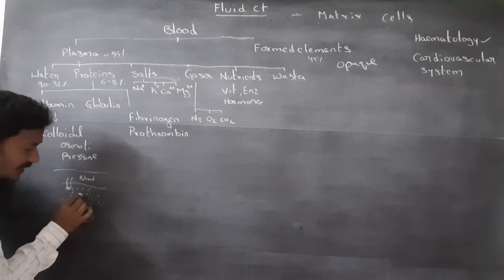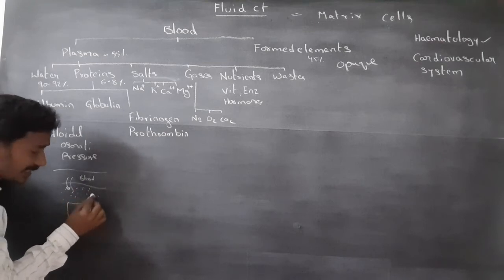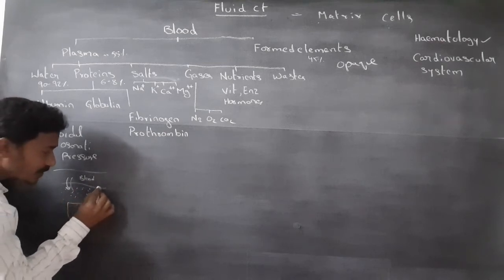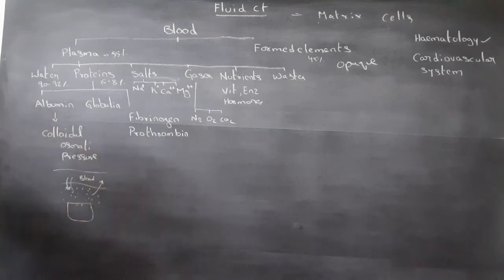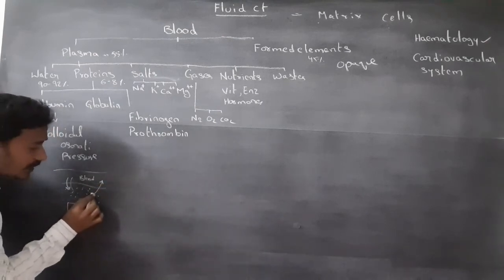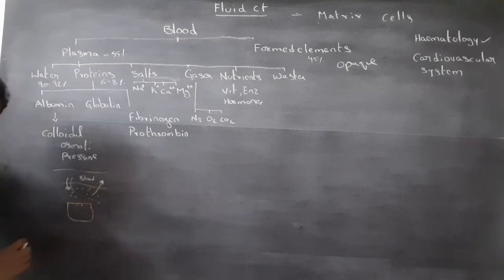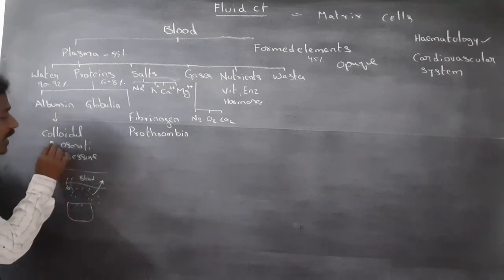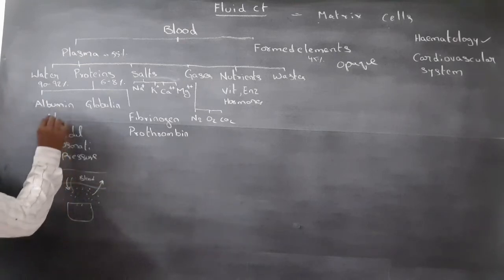It is called extracellular fluid, and then this extracellular fluid returns into the blood. It is caused by colloidal osmotic pressure.